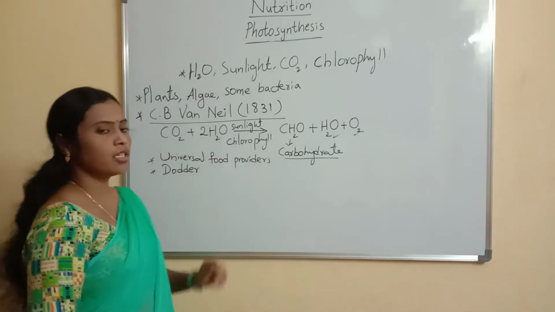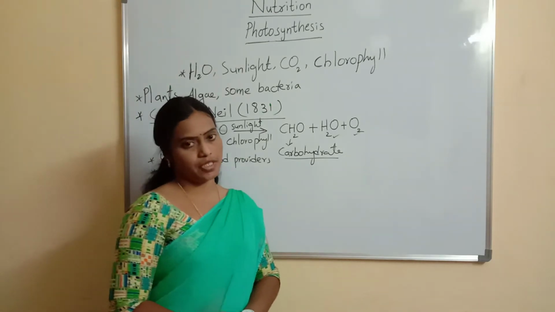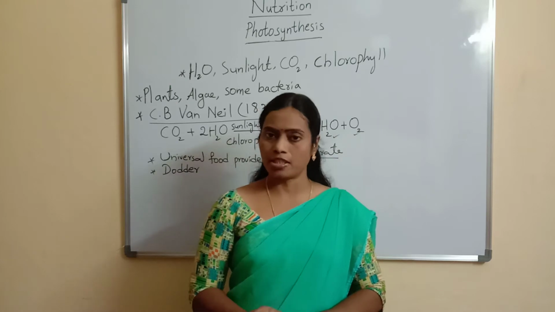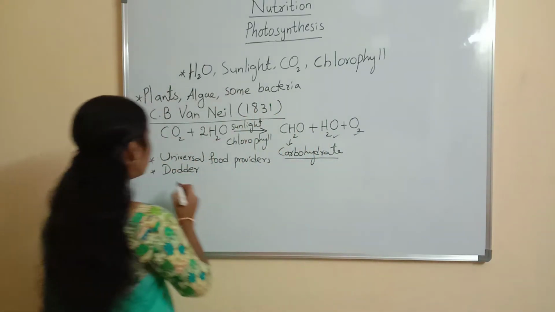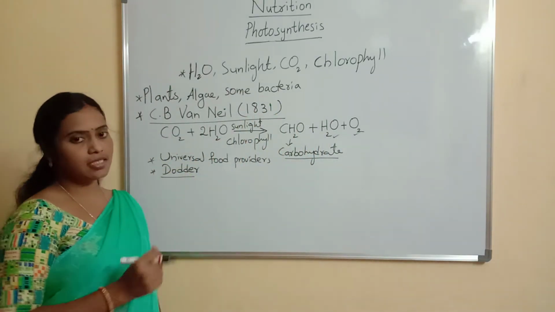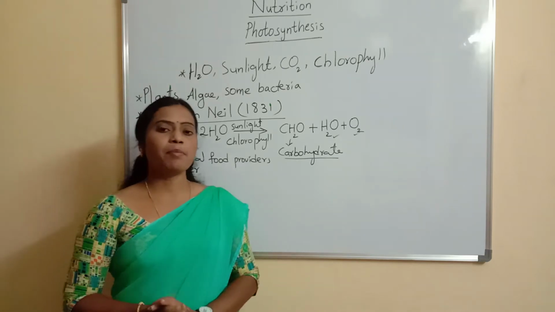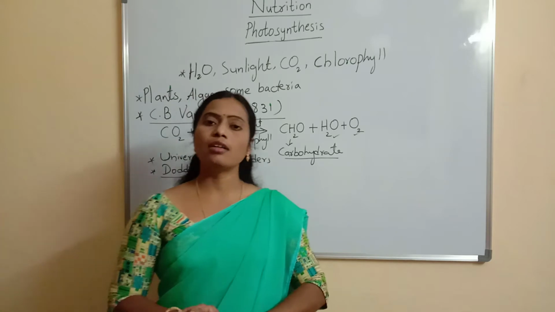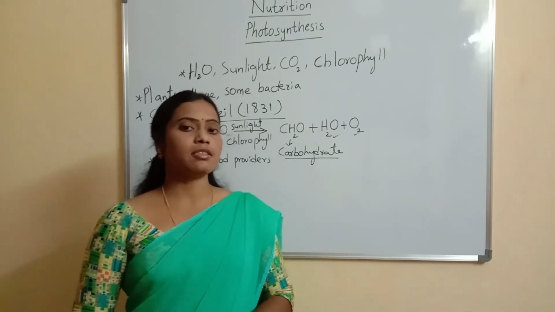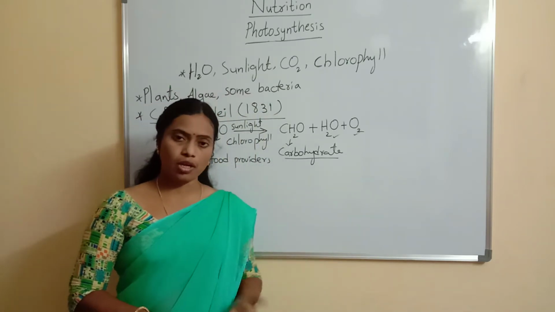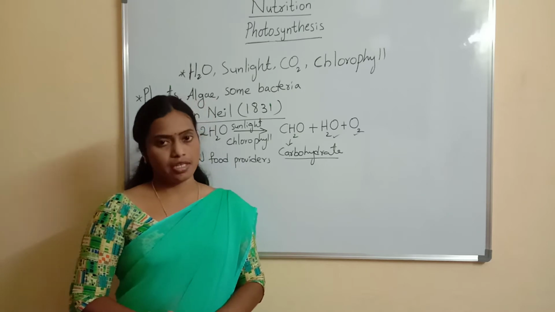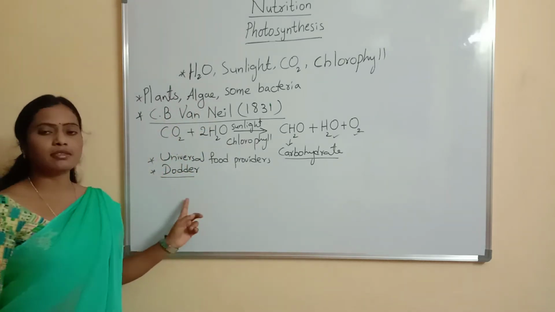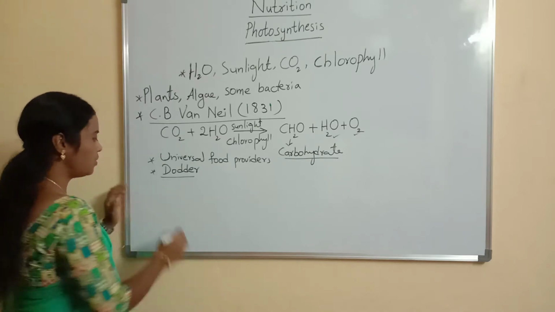Dodder is the common name and Cuscuta is the scientific name. This dodder plant is a parasitic plant. See, some plants don't have chlorophyll. So these plants are called non-chlorophyllous plants. These non-chlorophyllous plants depend on other plants for food and shelter. So these plants are called parasitic plants. Dodder is an example of a parasitic plant.